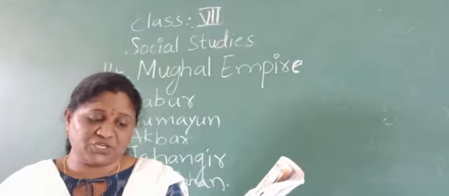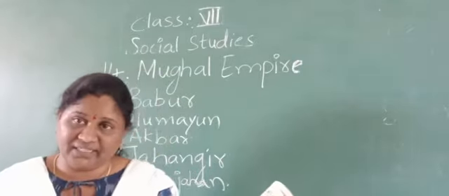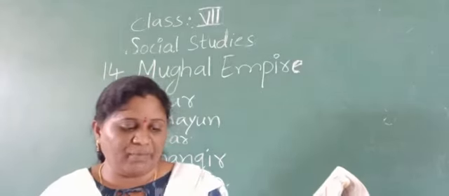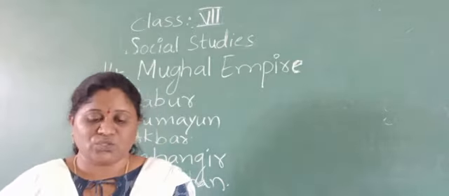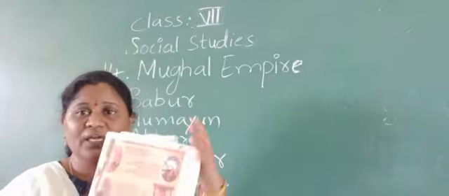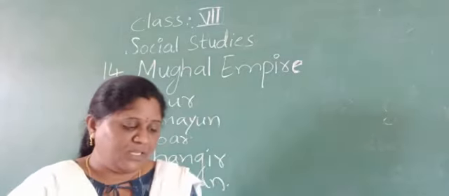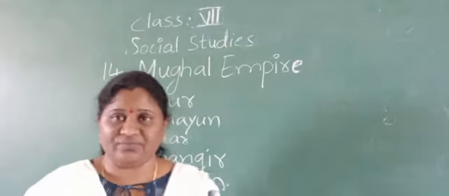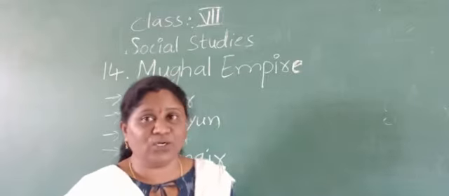Aurangzeb conquered Bijapur in 1685 CE and Golconda in 1687 CE. His death was followed by a succession conflict among his sons. So these are all the important Mughal emperors. Next we have the relationship of the Mughals with other rulers.